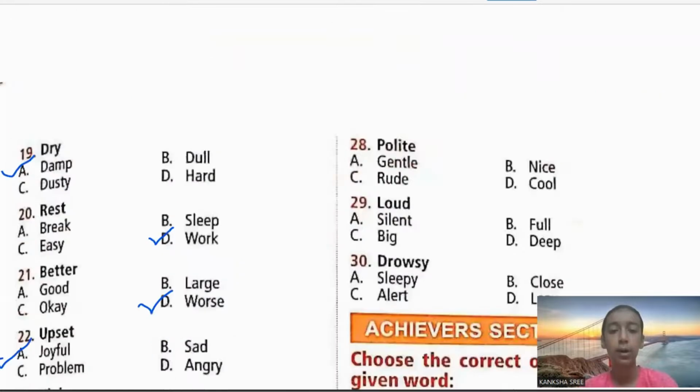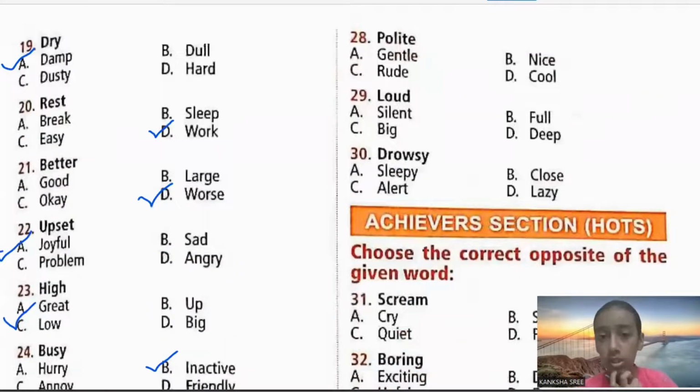Next, polite. What is the opposite of polite? Polite is nothing but being kind, being friendly, being gentle, getting mixed up with the children or the people. That is the meaning of polite. Then what's the opposite of polite? Is it gentle? No, gentle is a synonym of polite. Nice is also a synonym, whereas rude is the antonym. Yes, polite's opposite is rude.